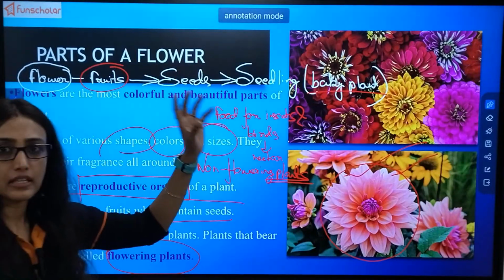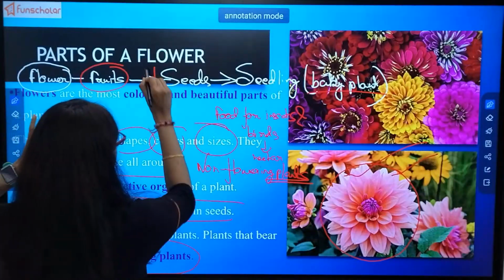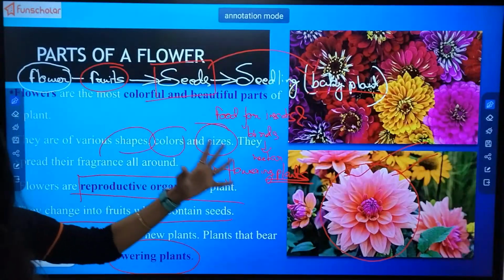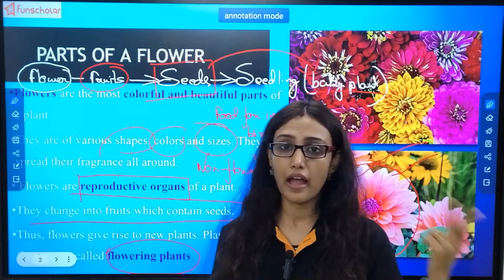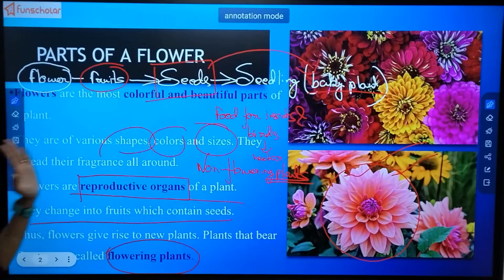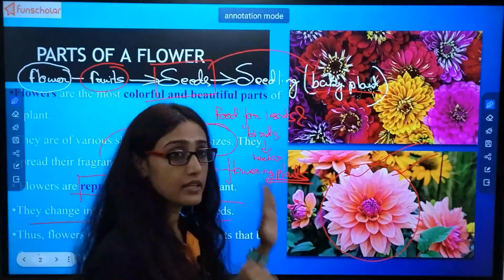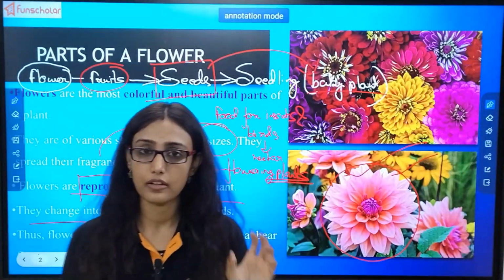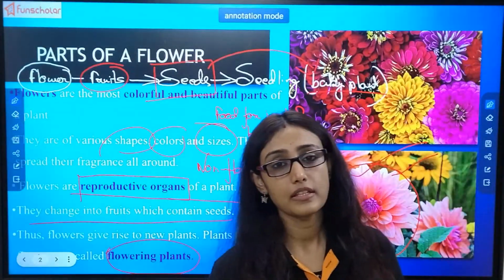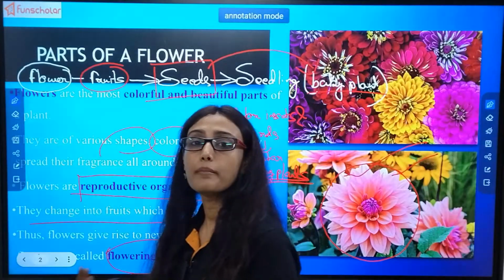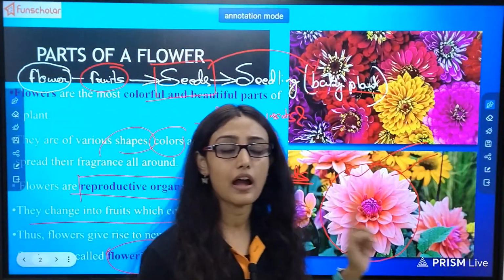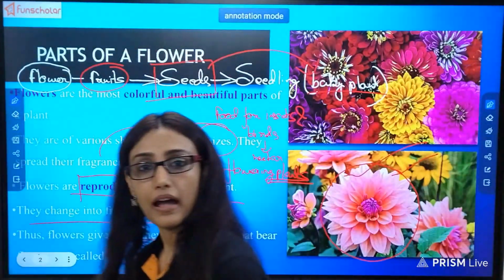And we throw away the seeds. These seeds are the future baby plant. If the seeds get favorable conditions, they grow into a new plant. So the flower is the most important reproductive part of the plant. What is a reproductive organ? A reproductive organ is an organ from which in future a baby embryo or baby plant is formed. And those plants that bear flowers are known as what? Flowering plants.